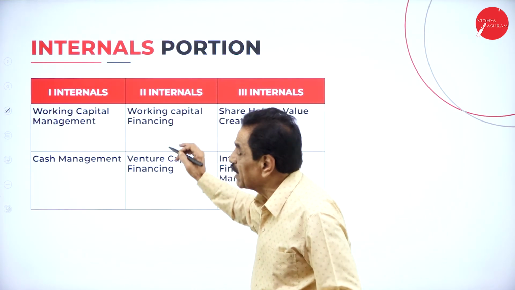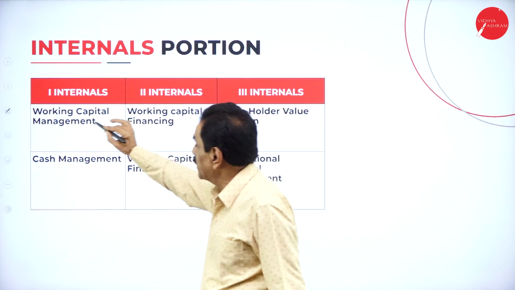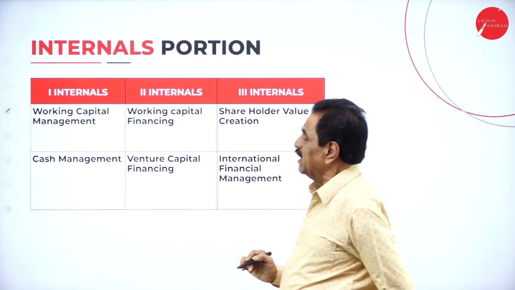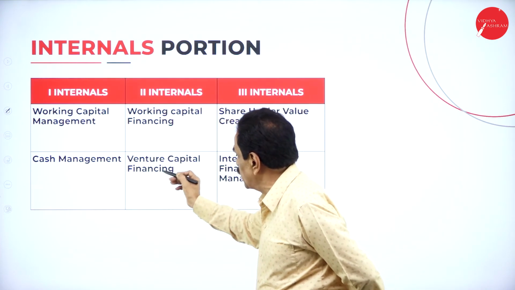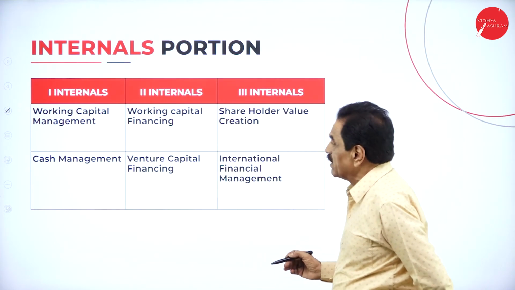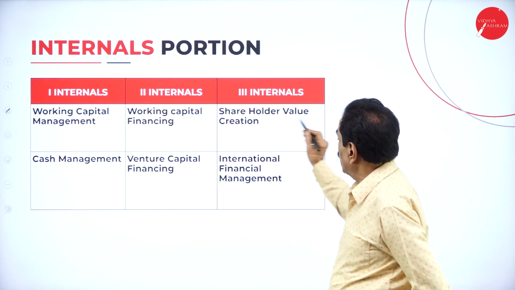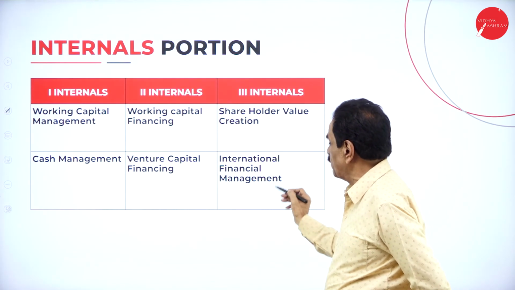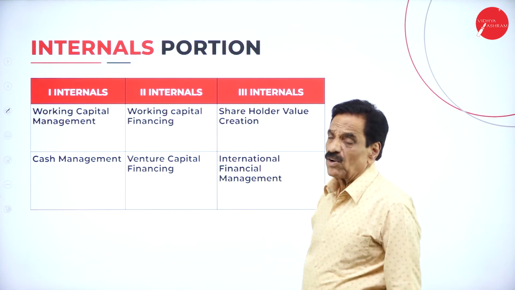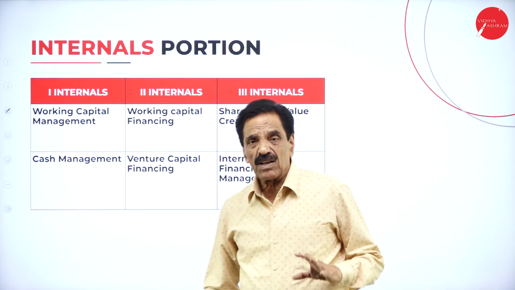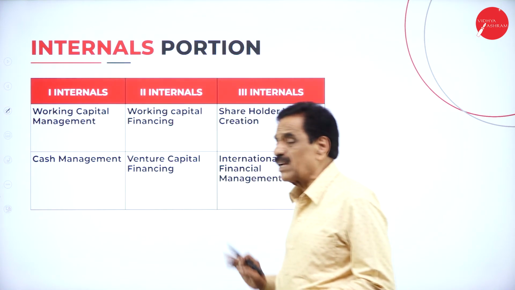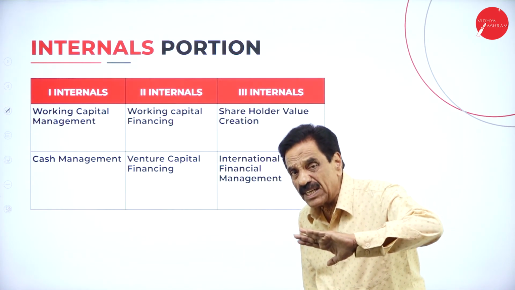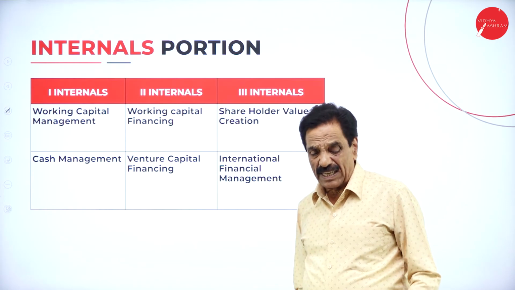This is the internal portion which you have got. First internal: working capital management and cash management will come as problems. Working capital financing, venture capital financing. This is for the second internal. Shareholder value creation and international financial management. We have followed three internals. You have to attend all three internals, and the average of the two best internals will be taken into consideration.